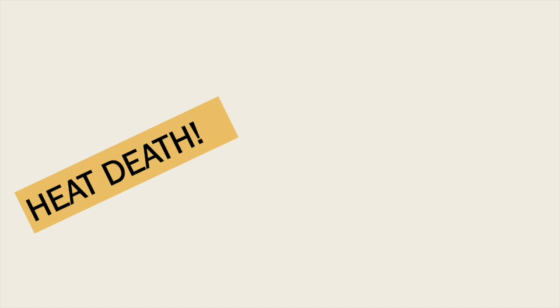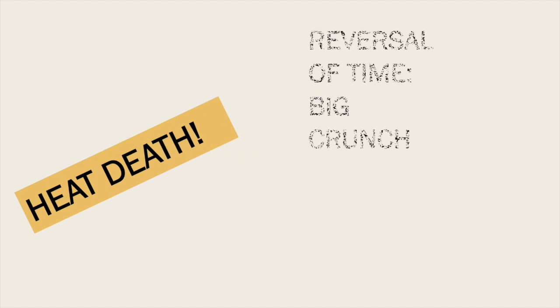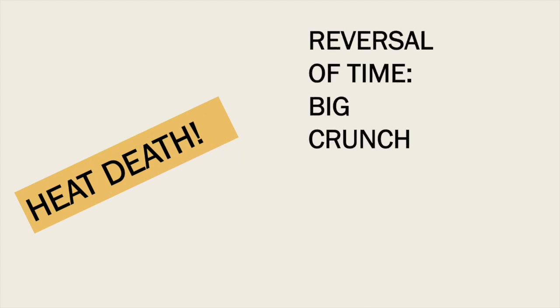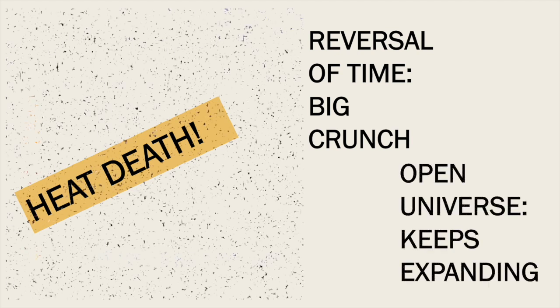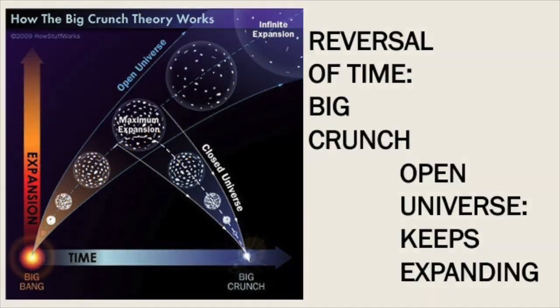Eventually, the entropy of the universe will have reached its maximum, and the universe will be the same temperature everywhere. This is what is known as heat death. What happens then? Scientists are still not sure. Some say that the arrow of time will reverse and we will see a big crunch where everything starts to collapse. Others say that because the universe is so large, we will never see a heat death.